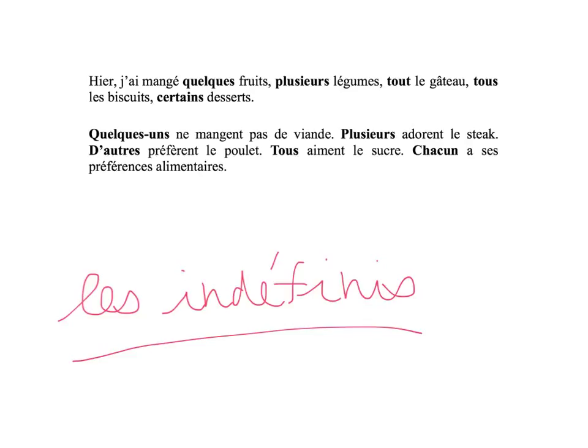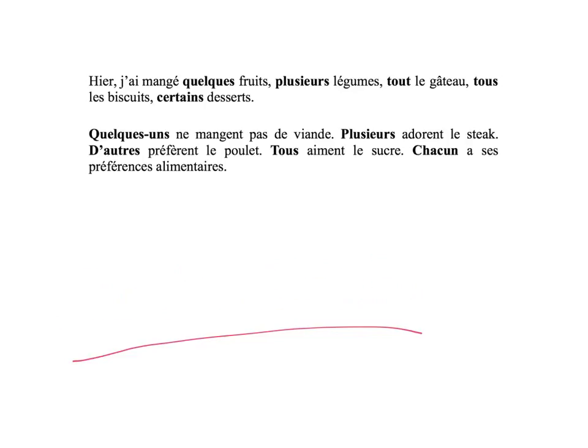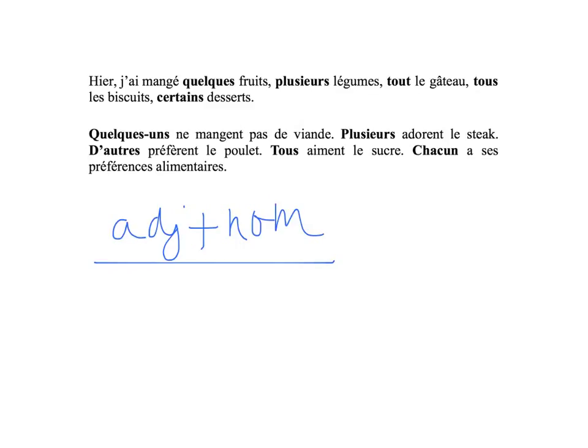So let's take a look at what they are in French, all right? If you look at the first sentence: hier, j'ai mangé quelques fruits, plusieurs légumes, tout le gâteau, tous les biscuits, certains desserts. These are what we call indefinite adjectives, d'accord? Adjectif indéfini. If you take a look at the pattern, you have the adjective plus noun.